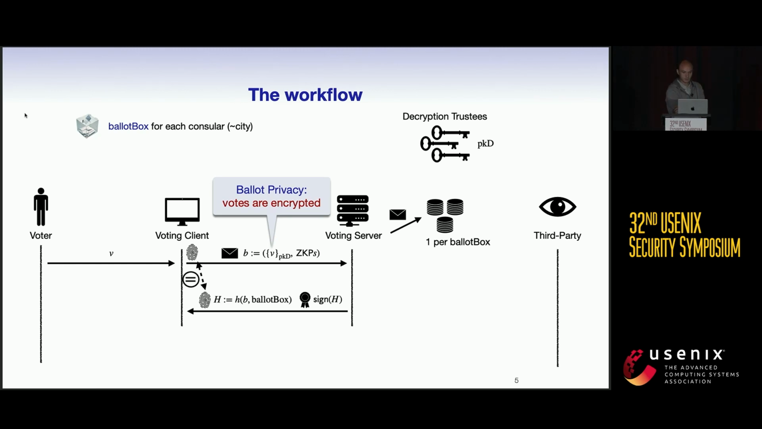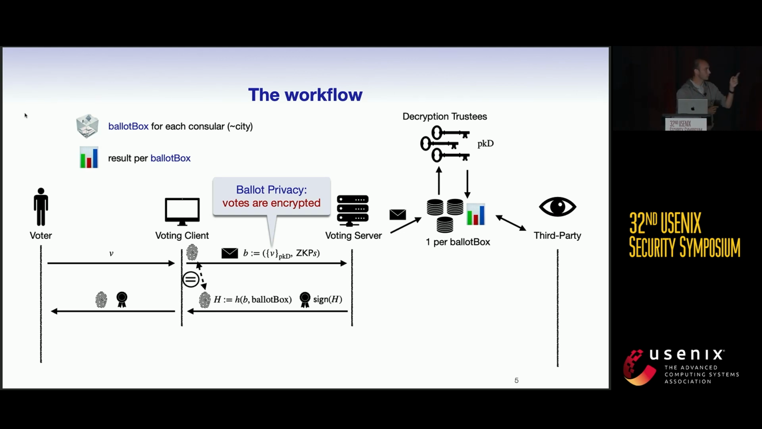After this, the voting server sends back to the voting client a receipt that is just a fingerprint and the signature of the fingerprint. The voting client is expected to check that the fingerprint he received from the voting server corresponds to the ballot he cast before. If this is the case, the voting client displays the receipt to the voter, and the voter stores this value. At the end of the election, the decryption trustees collect all the ballots in the different ballot boxes, and then they decrypt them to publish the results. And the third party checks that all the computations are correct.